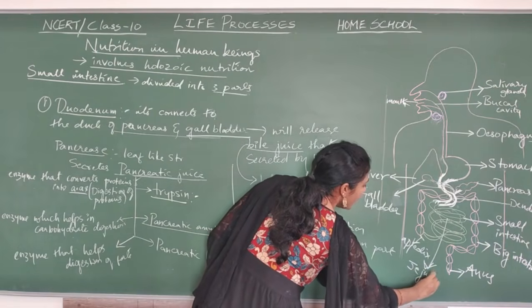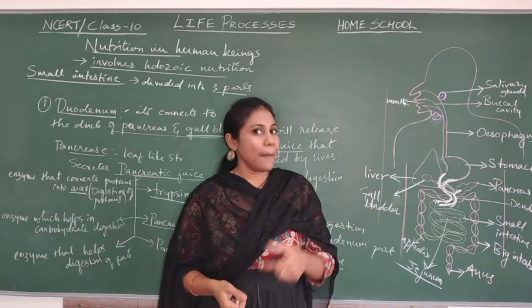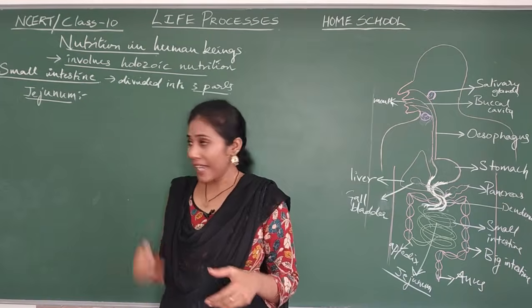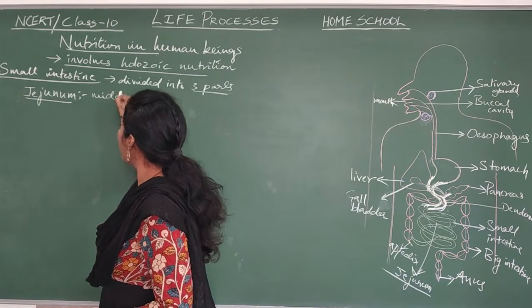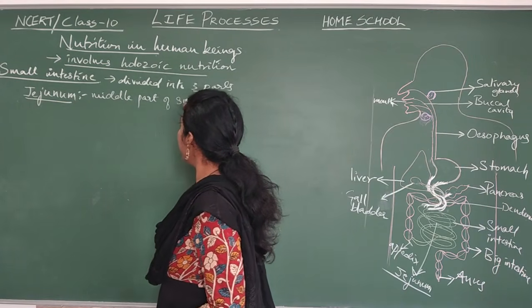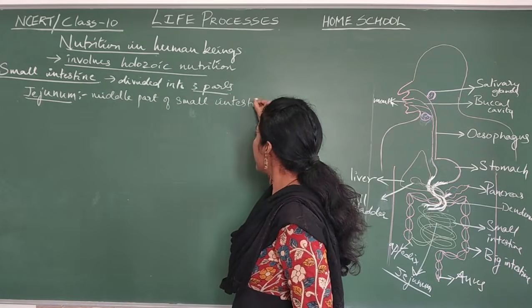Let us see what happens in a jejunum now. Jejunum is the middle part of small intestine.